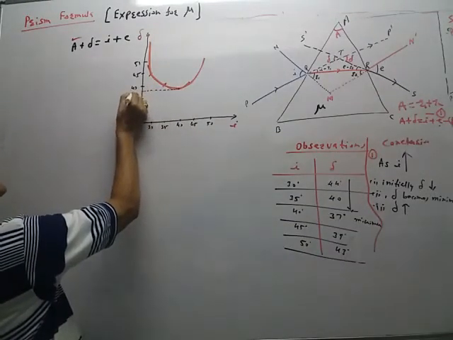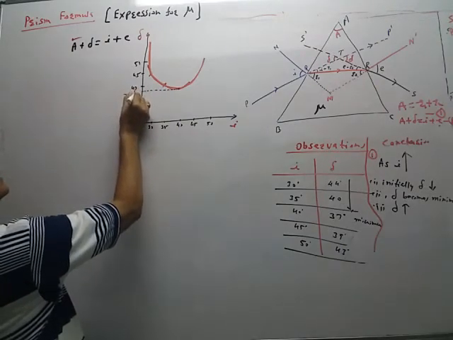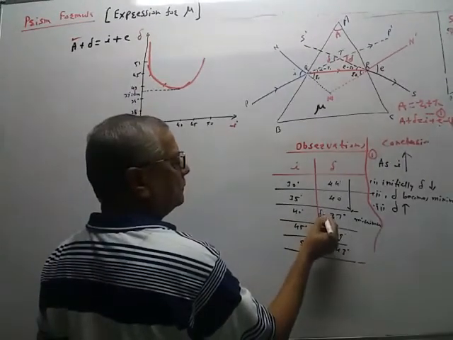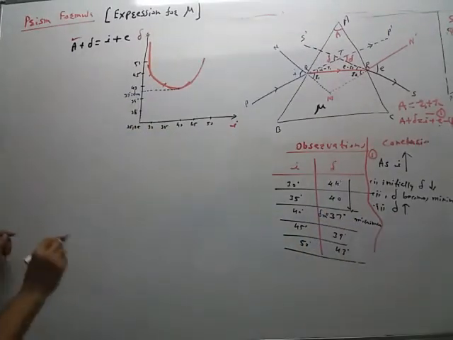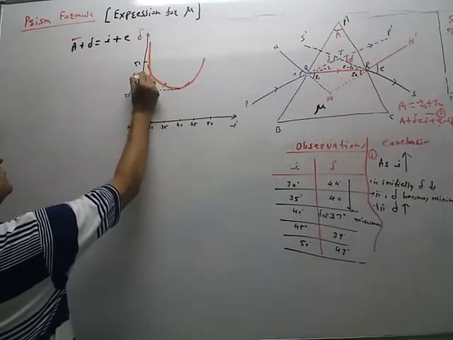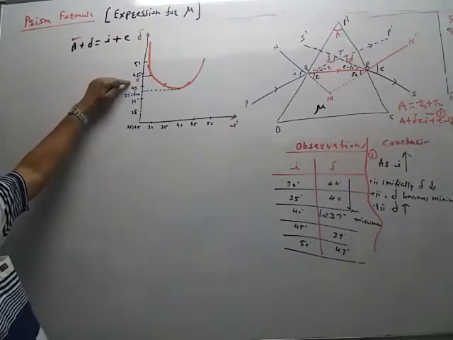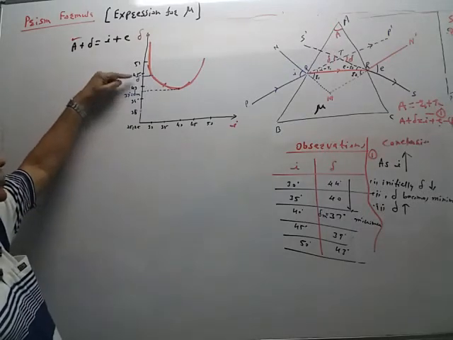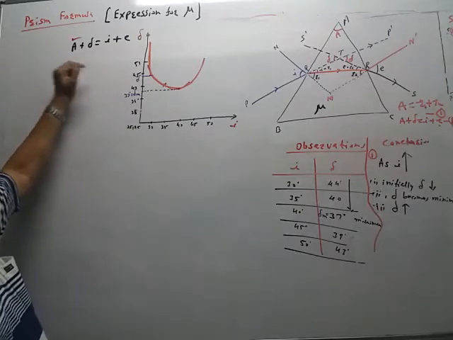So this is 37 degrees and this is delta m. This is delta m, m for minimum. Now, if we consider any of the remaining values, say this delta, this delta is nearly 43 degrees. It is more than 37 degrees. So what are the properties of delta and delta minimum? That we have to see.